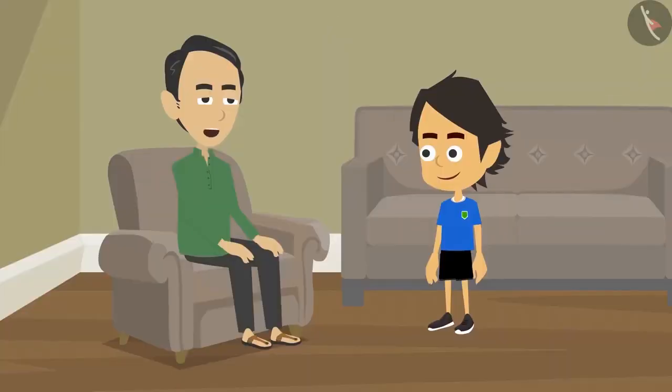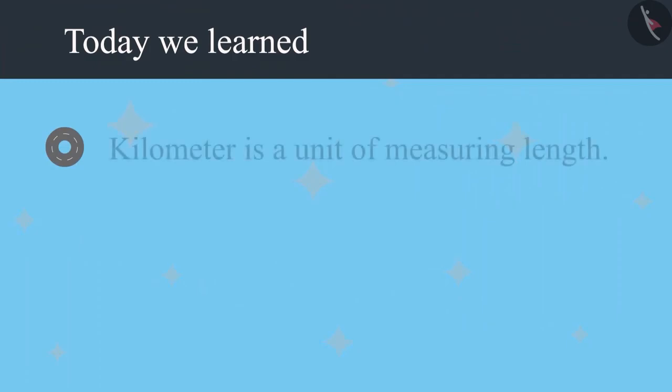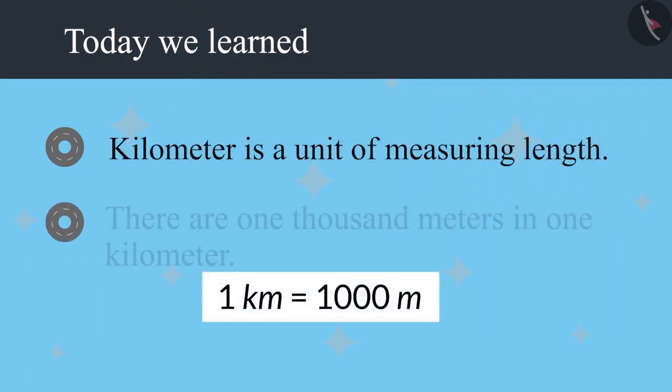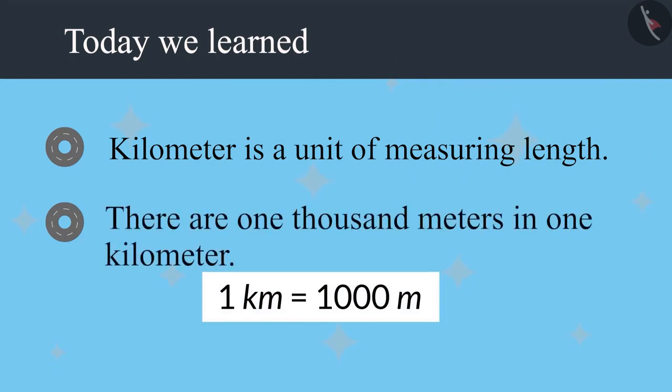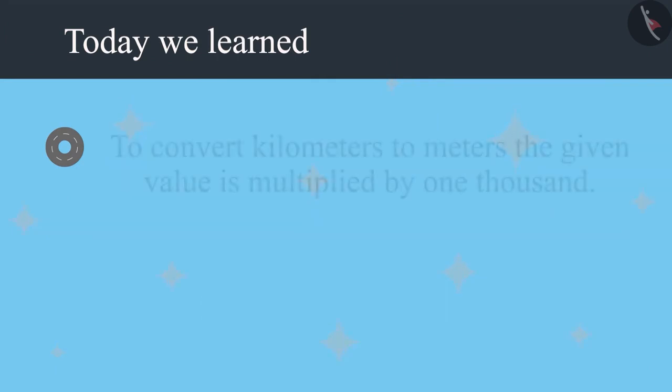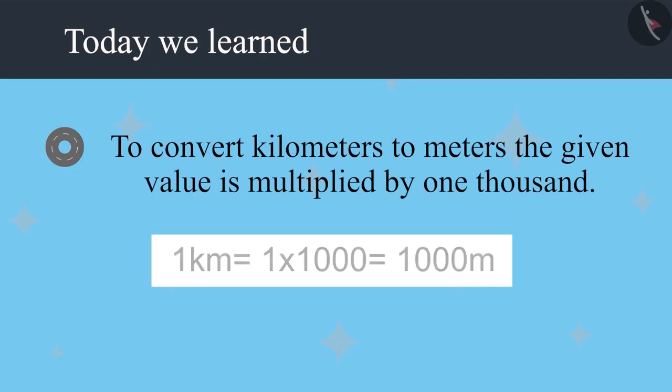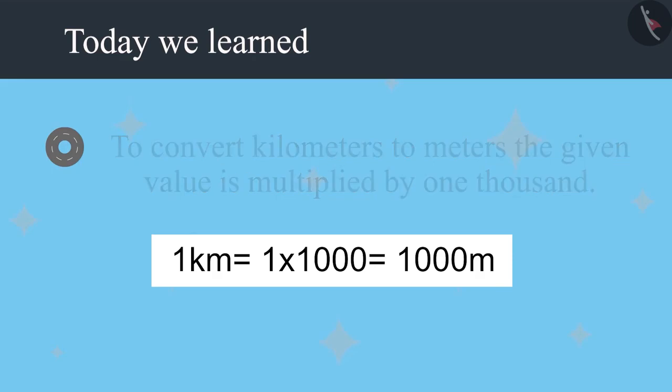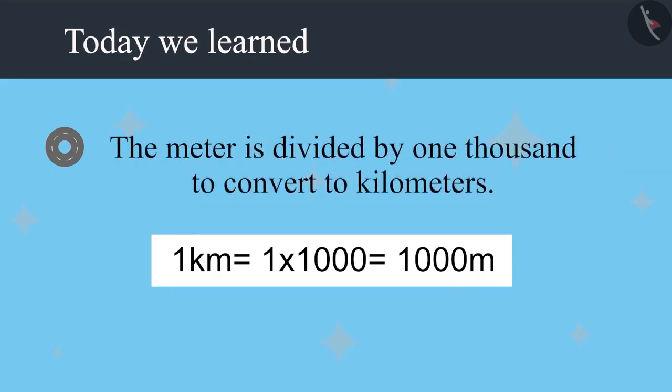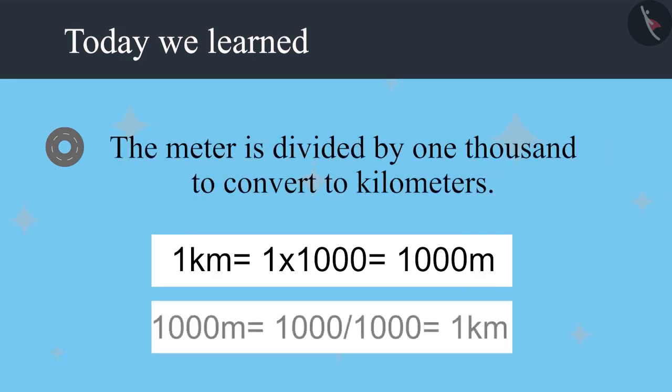Got it! Now check on the internet what all is worth visiting in Nainital and start planning so we don't miss anything. Today we learned that the kilometer is a unit of length measurement. There are 1000 meters in a kilometer. The given value is multiplied by 1000 to convert kilometers into meters, and meters are divided by 1000 to convert to kilometers.